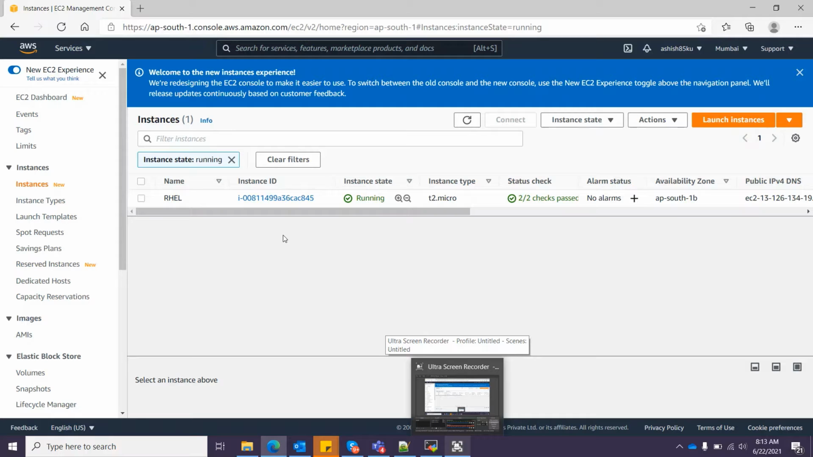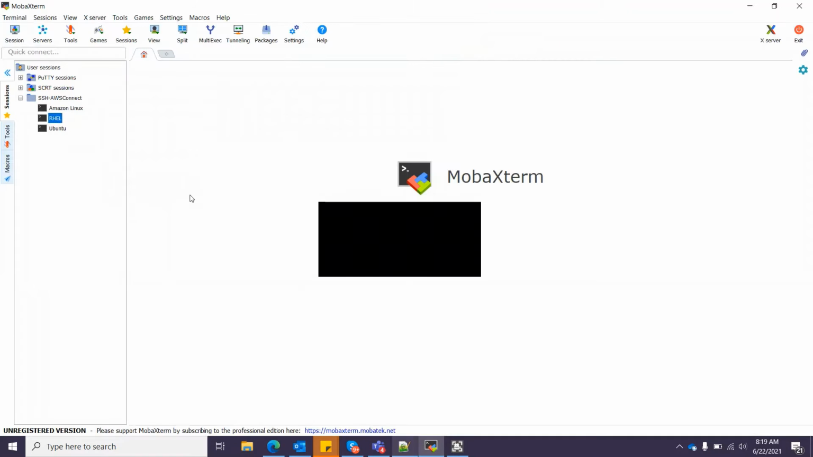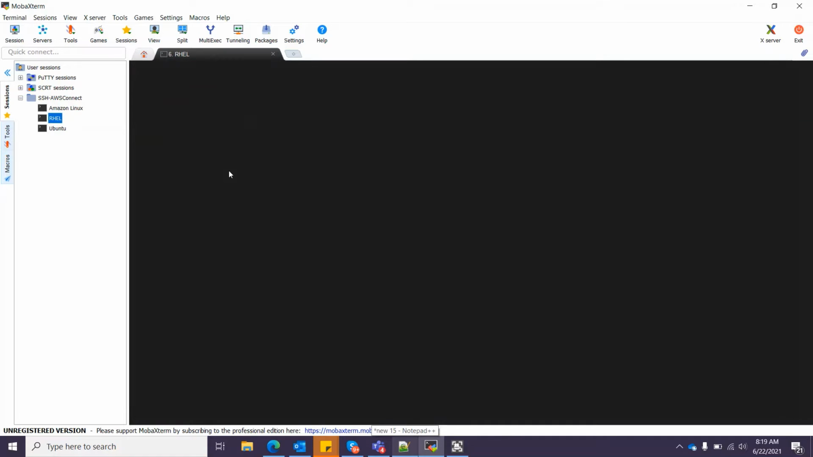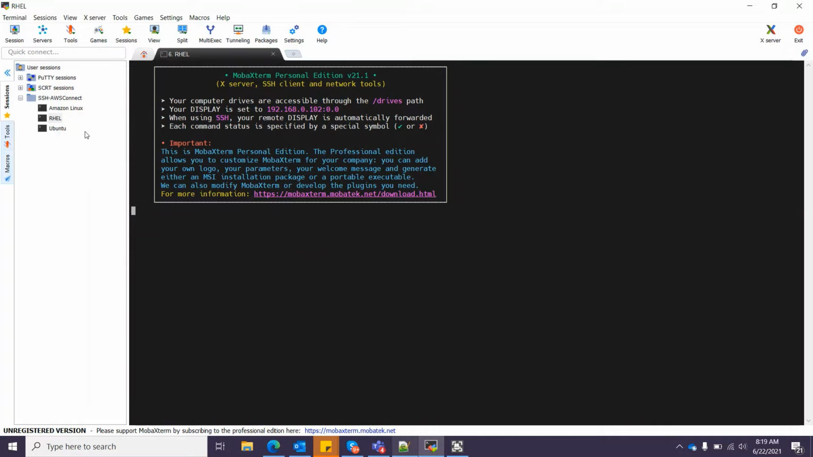So this instance is running, and let's try to connect to this RHEL first. I have already configured this RHEL in my MobaXterm, so I just have to click on this because all the configurations are already done for this instance. How the configuration related to your security is done, please check my previous videos. It usually takes a little bit more time.